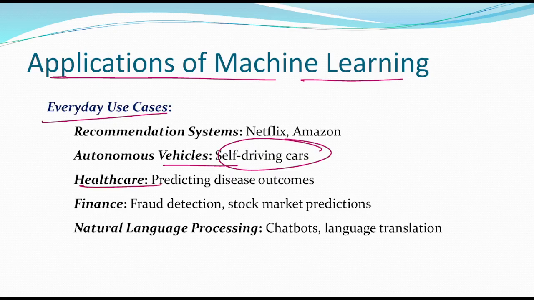Healthcare, we predict the disease outcome based on the model. And in case of finance, fraud detection, stock market prediction. So this is very much used in the finance domain also. And natural language processing, also known as NLP, chatbot, language translation. So this also uses a machine learning model to perform certain tasks.